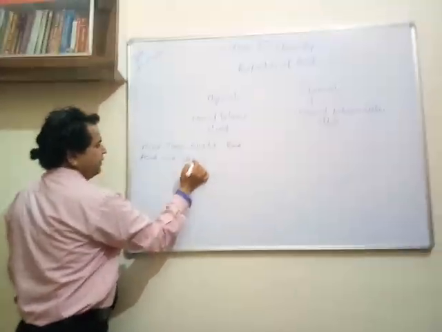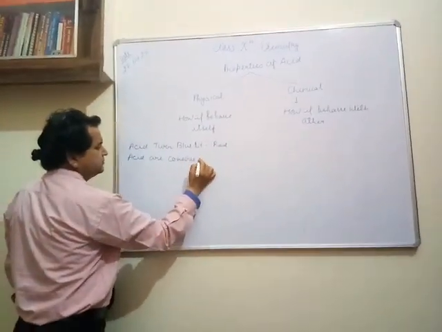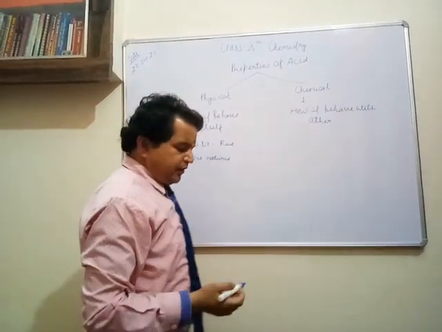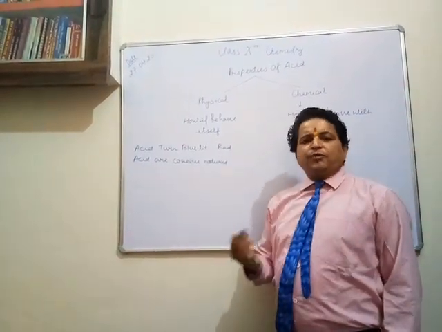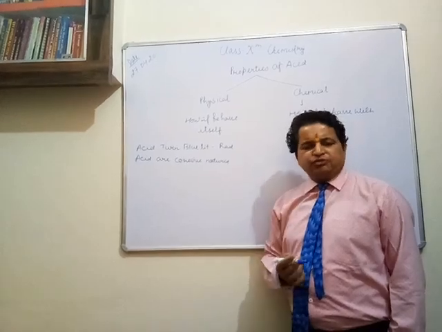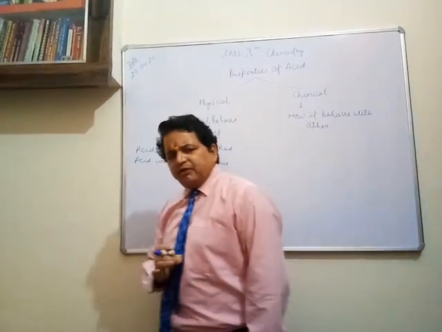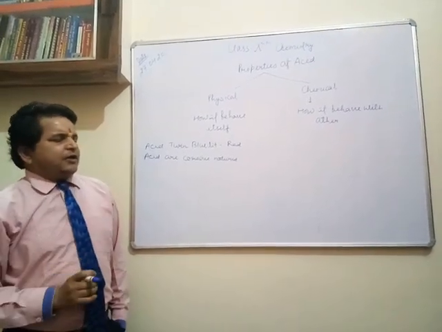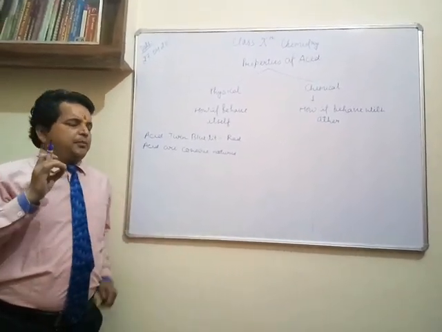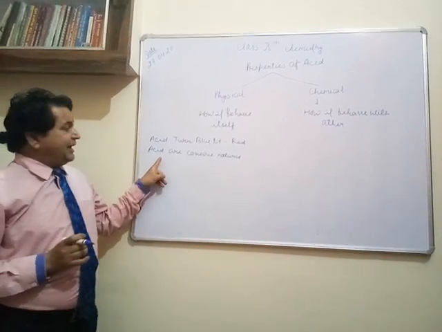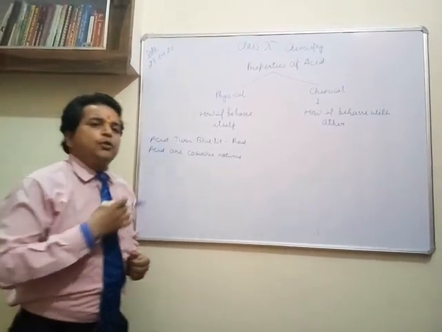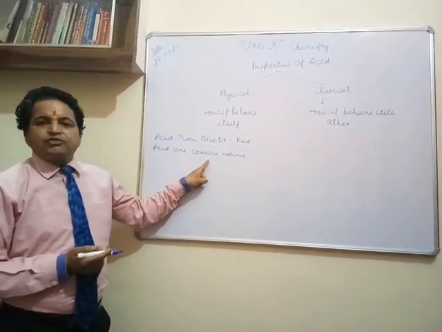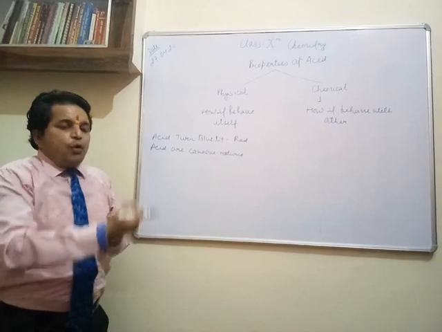Corrosive means, you have seen in your home there is an inverter, and in that inverter there is a battery. In that battery there is an acid, and if any cloth or paper comes in contact with that acid, it corrodes. Corrode means it gets burned. The acids are corrosive in nature. This is its own property.